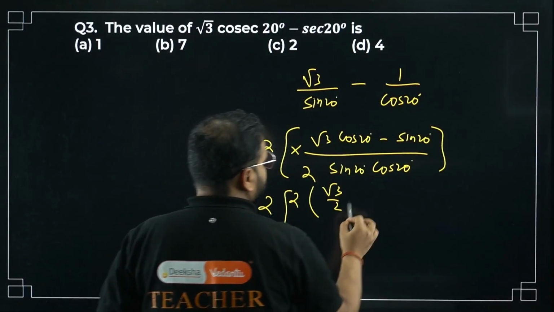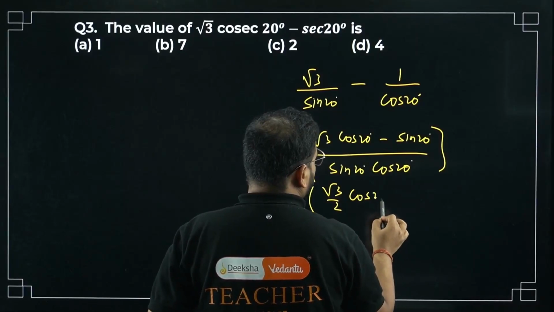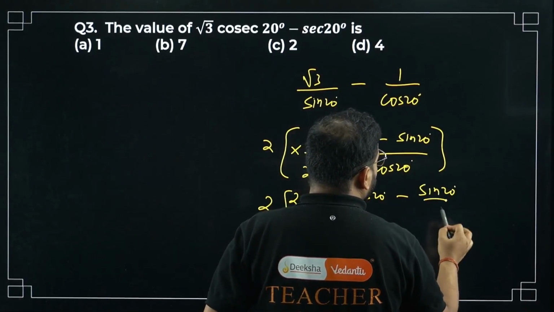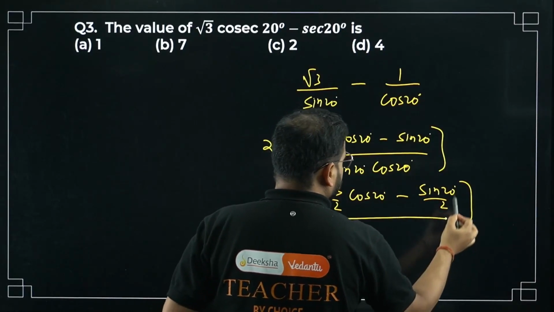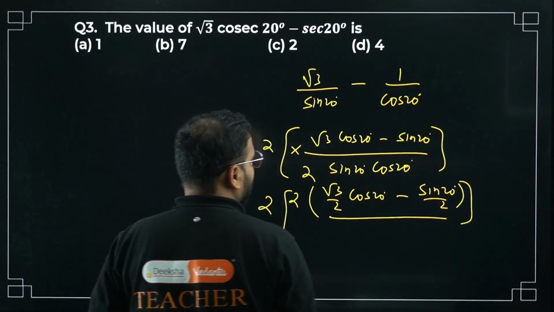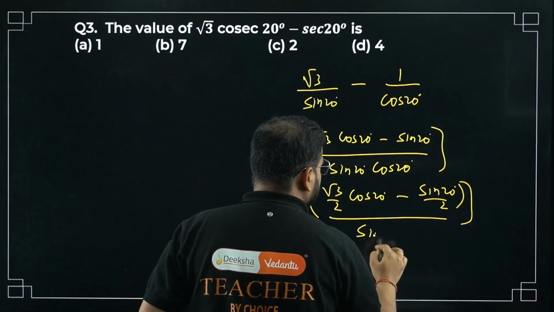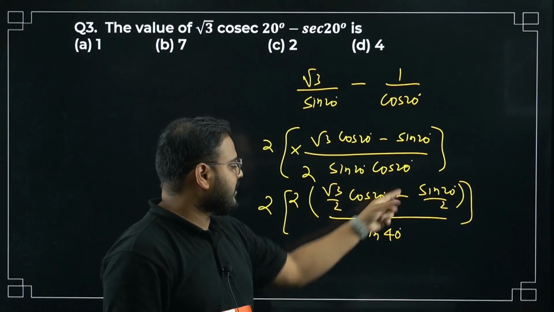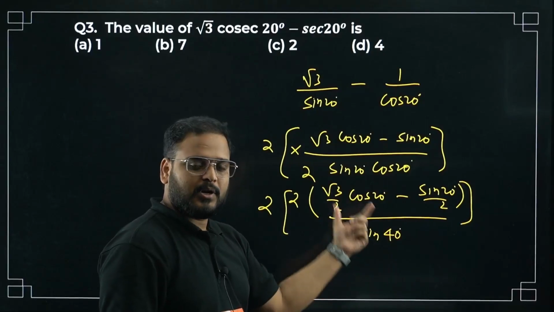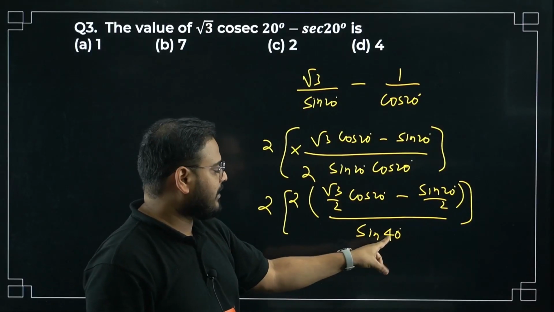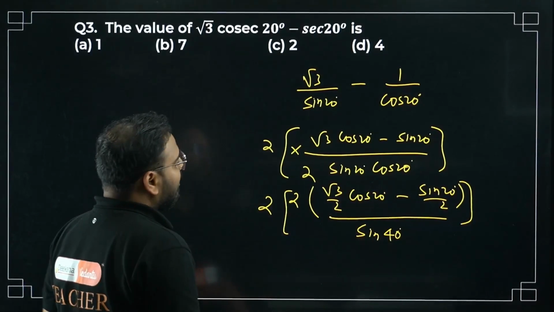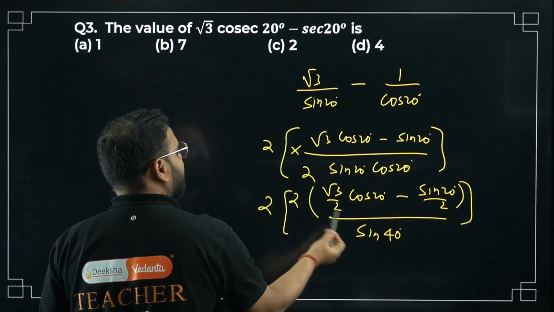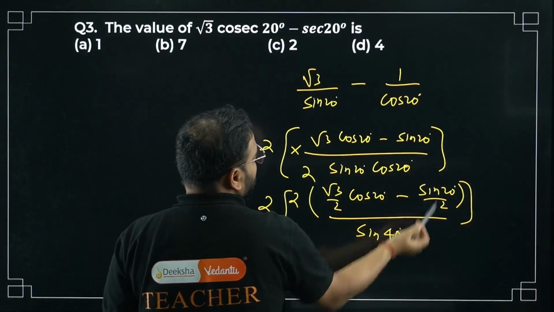It will become root 3 by 2 cos 20 minus sin 20 degrees by 2, divided by what I have, sin 40. Please check this out. 2 sin 20 cos 20, so sin 40. 2 into 20, sin 40, that I have. Now what I've done here, I multiplied this 2 outside and divided here by 2. So if you cancel, it'll become again root 3 and sin 20.